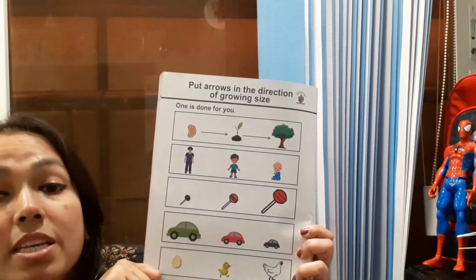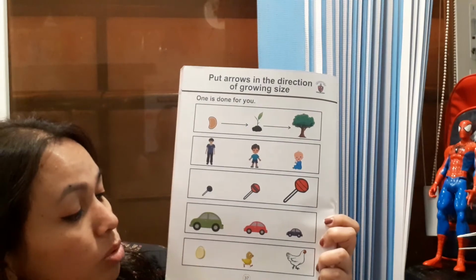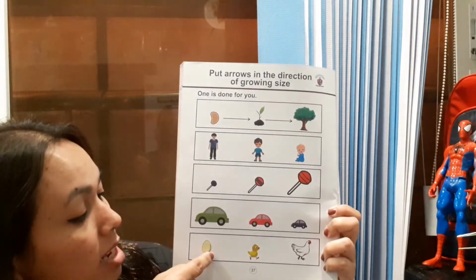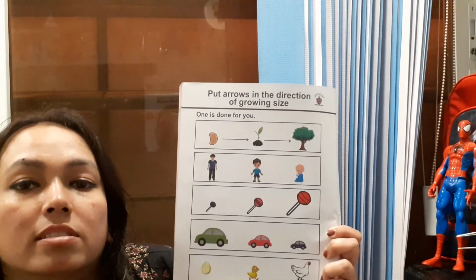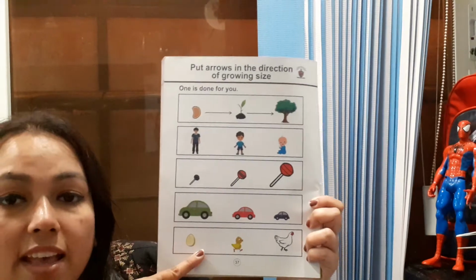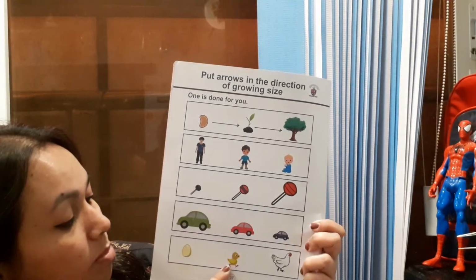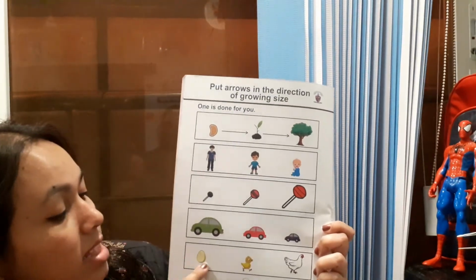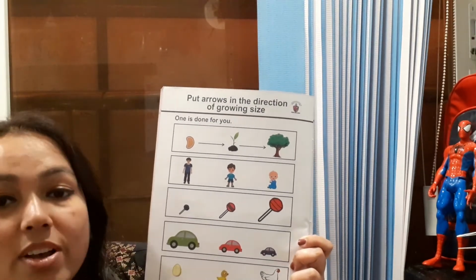At the end we have the growing structure of an egg to a chicken, then to a hen. So how does it happen? Does the egg become the hen or the hen becomes the egg? See, we have an egg first. From the egg we get a small chicken, and from that we get a hen. Okay, so then this is the growing size, egg to chicken to hen.